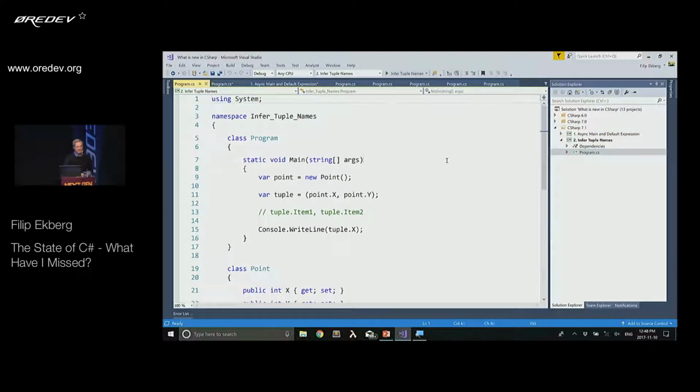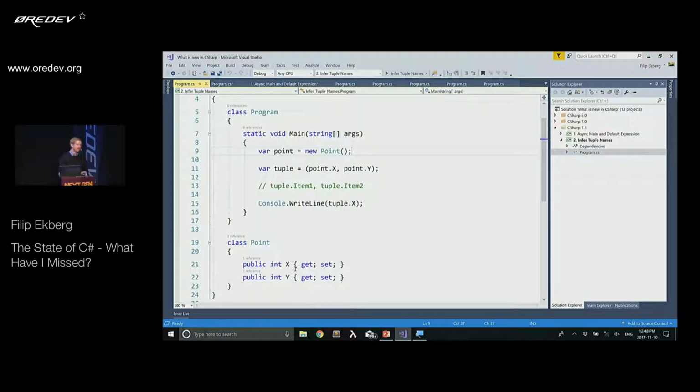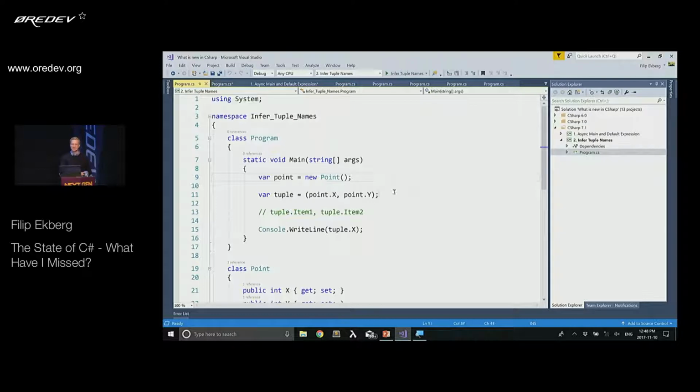The next one is that they've improved the way that tuples work. So if we change back to C# 7.0, which is now deprecated. No, I'm just joking. It's already old. No, it's not. What I'm doing here is creating a new object called point. Point has an X and Y property. Then I'm saying I want to create a new tuple, and the way you can do that now is by simply having two parameters in parentheses like this and just specifying the ones that you want in there.